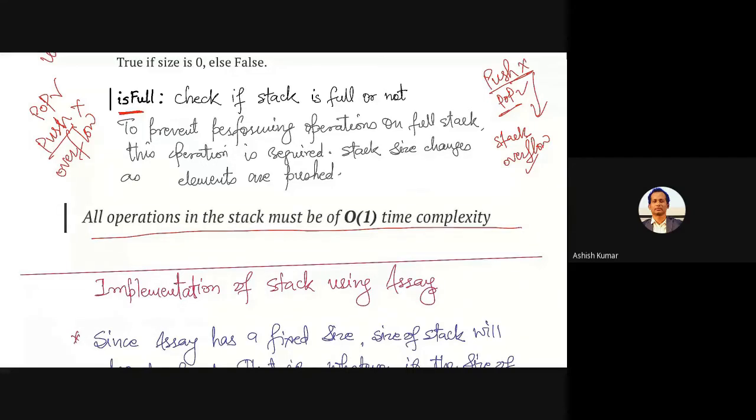Why is that? Because you know that there is only one place that you can access directly. You cannot jump to any other element, or you do not have a way to process all elements one by one without popping them. And pop only takes one step. So all the operations are going to take O(1) time complexity. A single step will complete the basic operation.